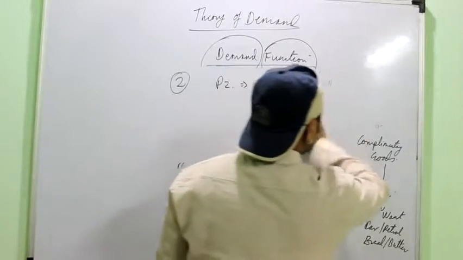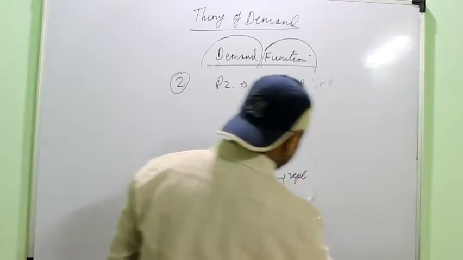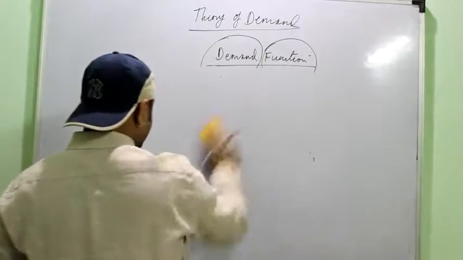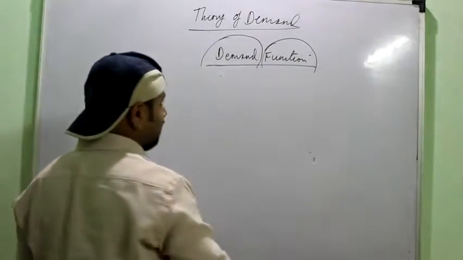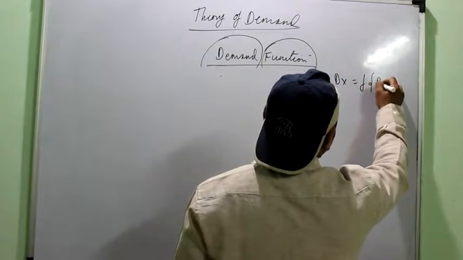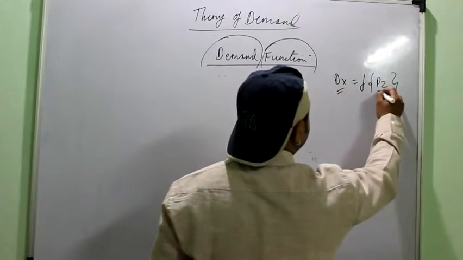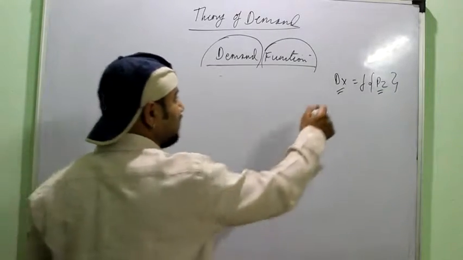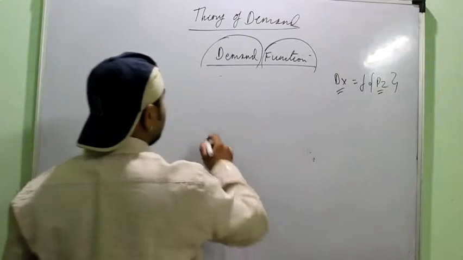After understanding the meaning of the substitute and complementary goods, now we will see how they are related to the demand for the commodity. Just remember one thing, we are studying the relation of demand with the price of the related good. You have to remember this, don't get confused. Demand is of a different good and price is of a different good.